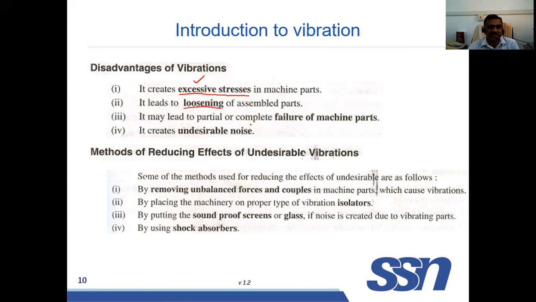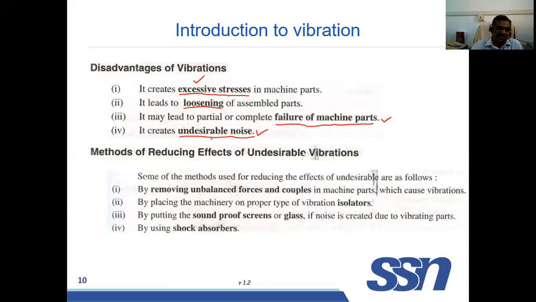That is one of the disadvantages. And failure of machine parts. Because of the excessive vibration, maybe due to the critical speed or due to the resonance, it will be subject to more deformation and failure may take place. And undesirable noise. Because of the vibration, noise is produced. Undesirable noise, that is also one of the disadvantages.